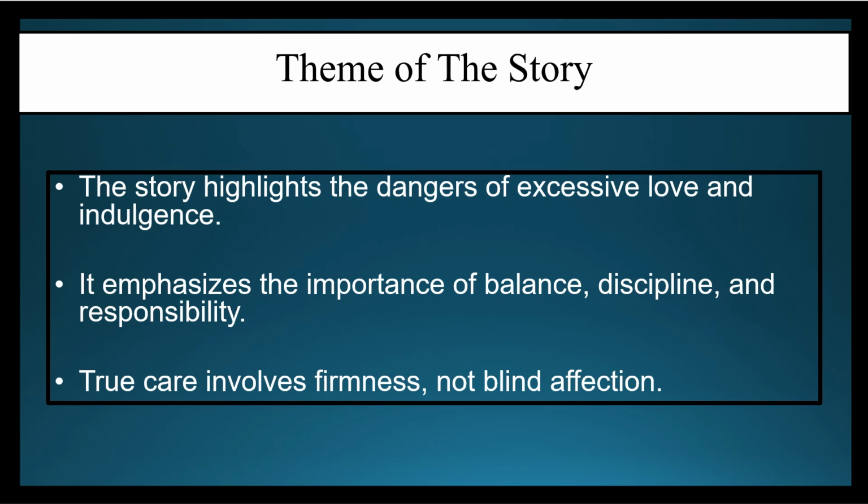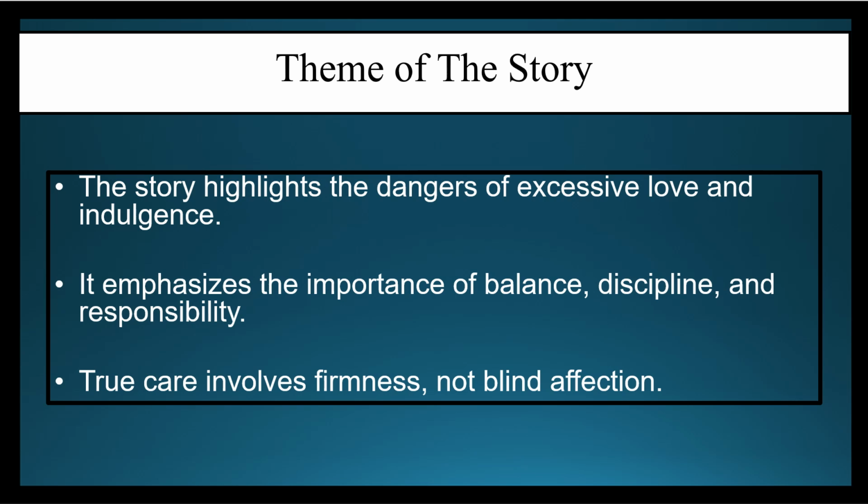Now, if we talk about the theme of the story, first of all, the story highlights the danger of excessive love and indulgence. Second, it emphasizes the importance of balance, discipline, and responsibility. Third, true care involves firmness, not blind affection. We have seen throughout the entire chapter that Mrs. Pumphrey was constantly overindulging and pampering Tricky.